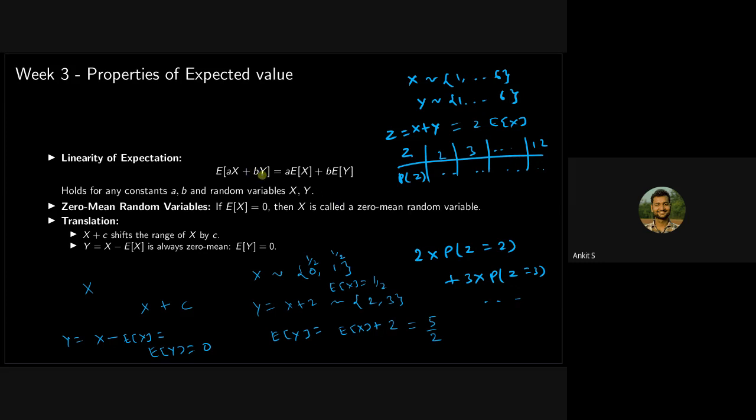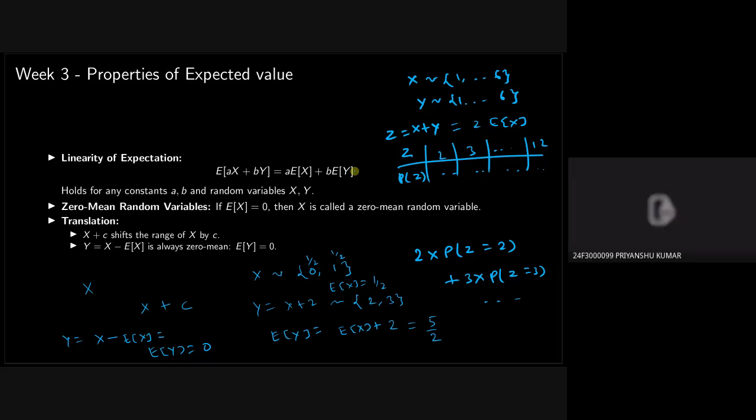Here, have we said anything about x and y? No. X and Y are random variables. Linearity holds for any constants a and b and any random variables x and y. Does not matter. Even if x and y are dependent, the expected value of the sum will be equal to the sum of the expected values. Linearity will hold even if they are dependent.